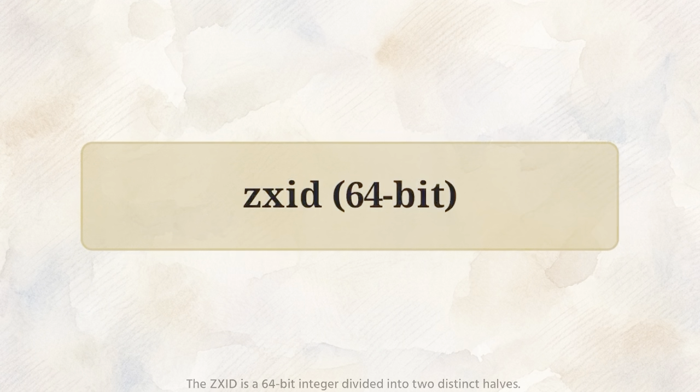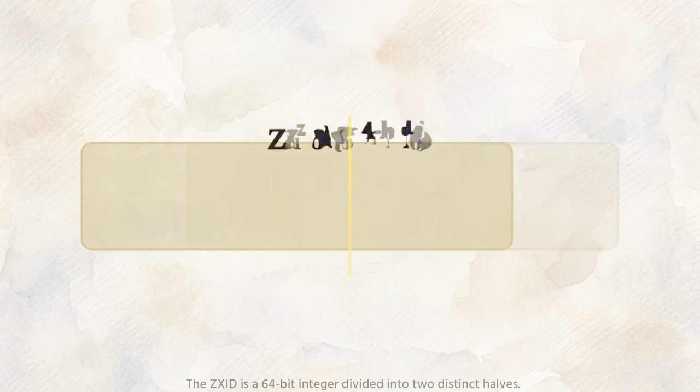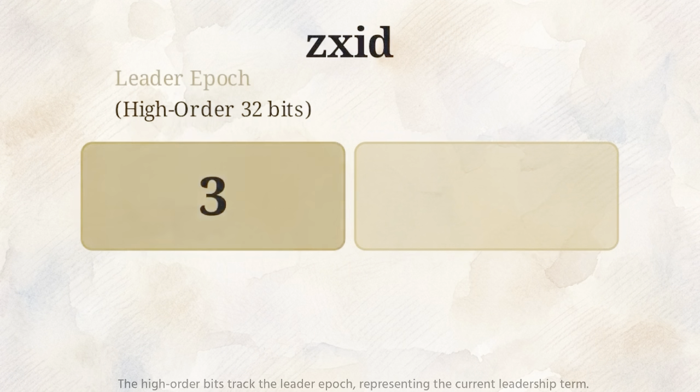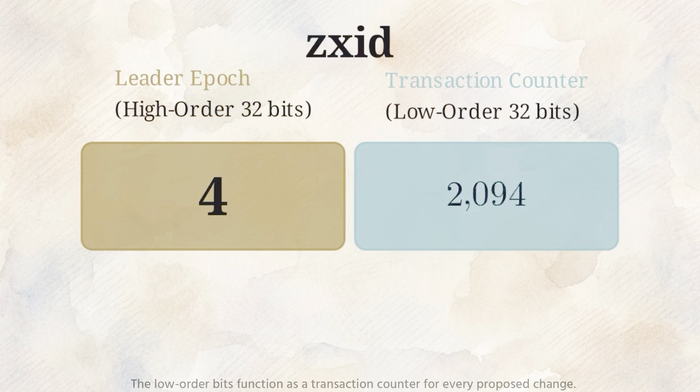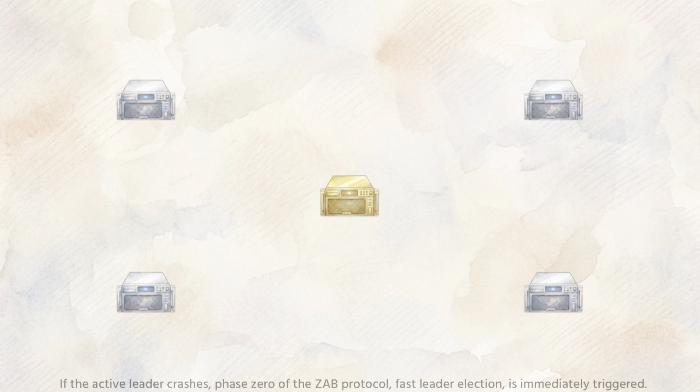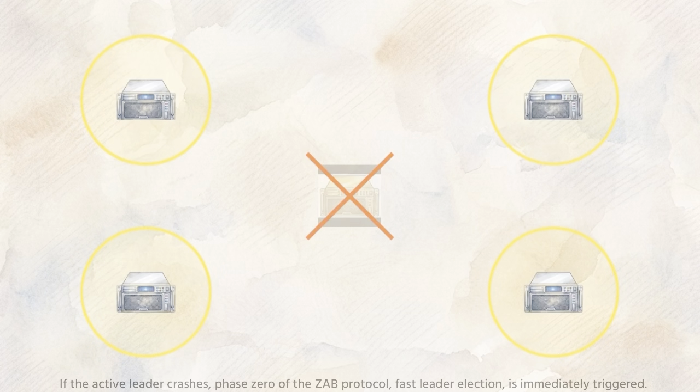The ZXID is a 64-bit integer divided into 2 distinct halves. The high-order bits track the leader epoch, representing the current leadership term. The low-order bits function as a transaction counter for every proposed change. If the active leader crashes, phase 0 of the ZAB protocol, fast leader election, is immediately triggered. The surviving nodes transition into a looking state and begin exchanging votes to find a replacement.